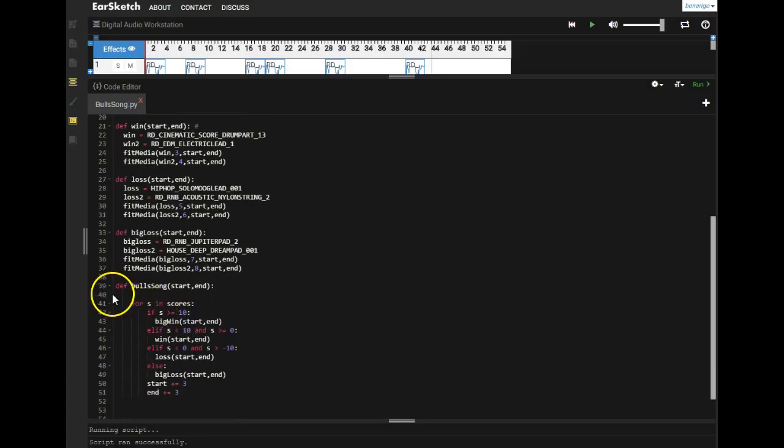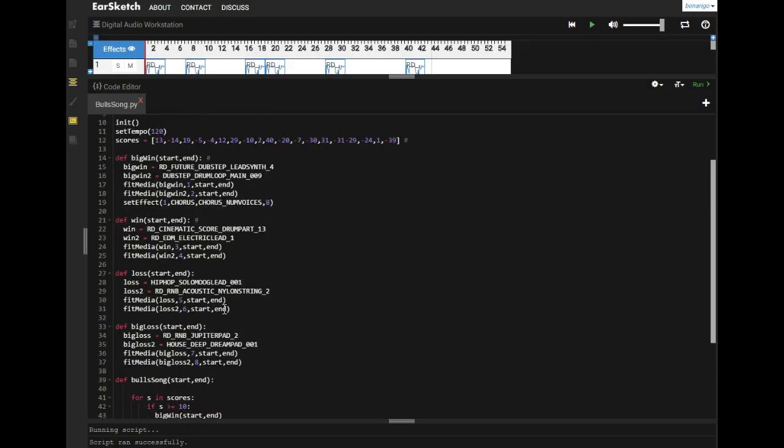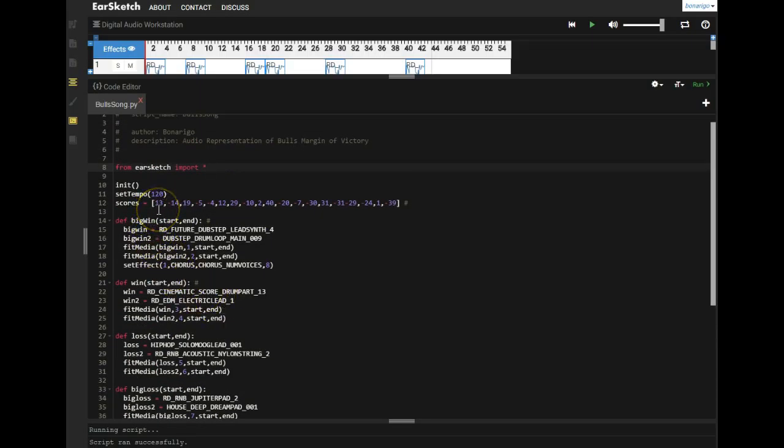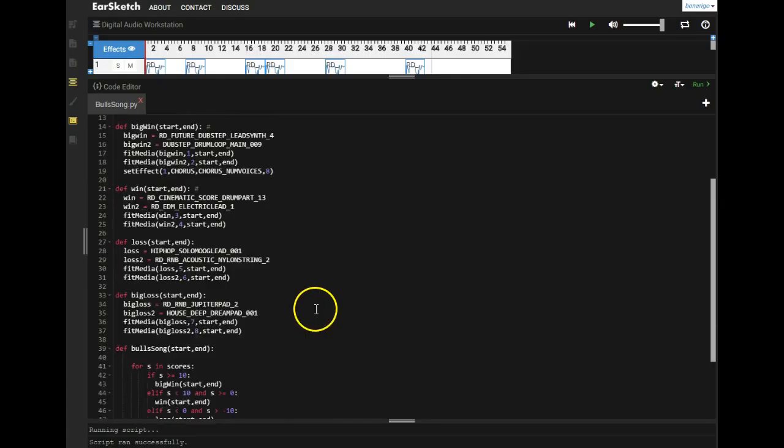Then I have the song that I am defining. So the first part in the song is a for loop, and so I have for s in scores. So each time through the loop, it will access a number in the scores. So the first time through the loop, it will access 13. Then the next time through the loop, it will access -14, and so on.